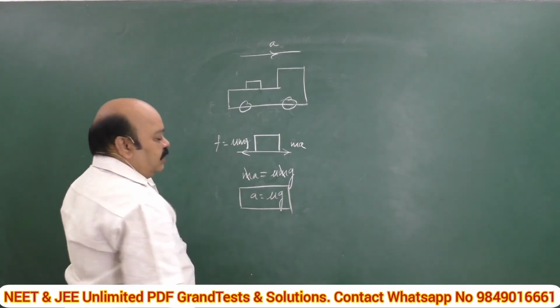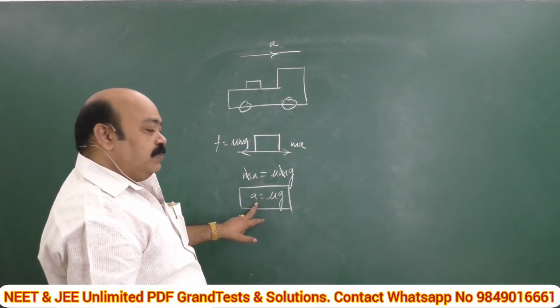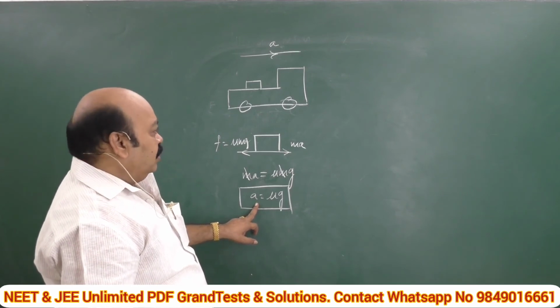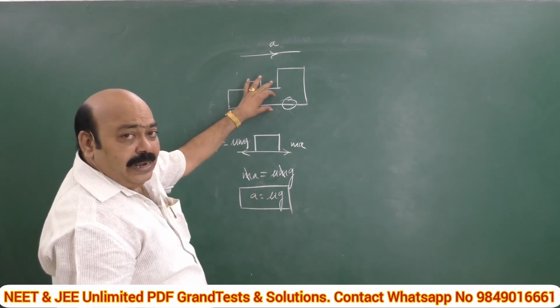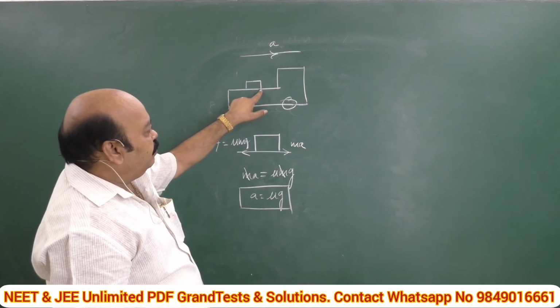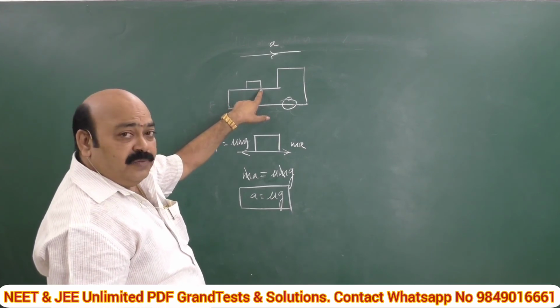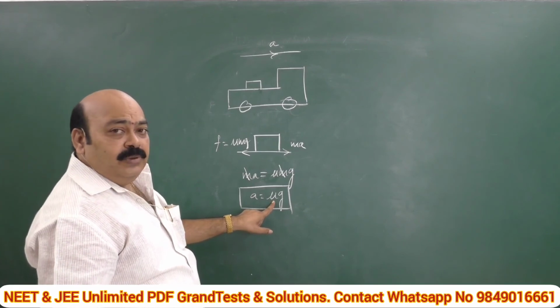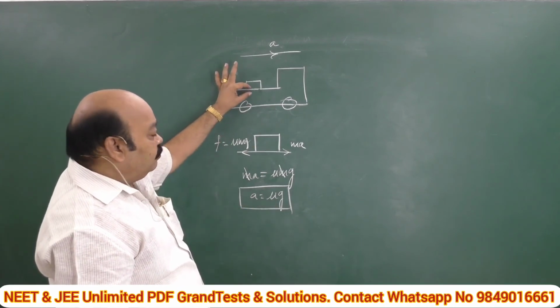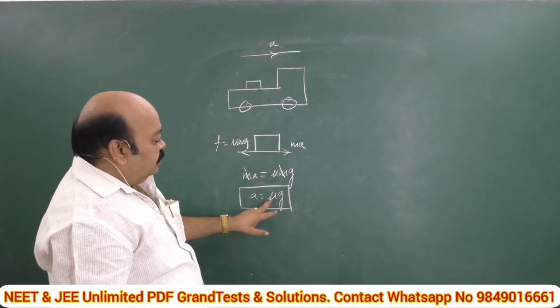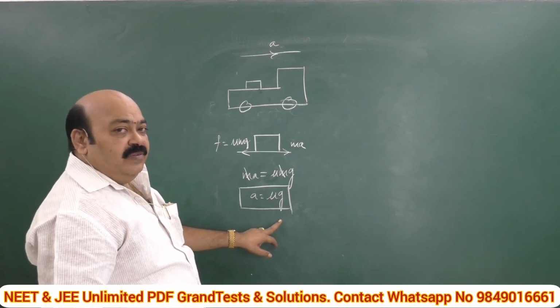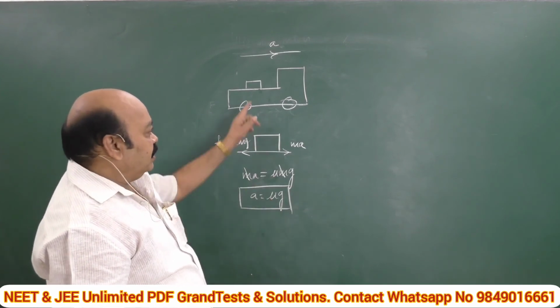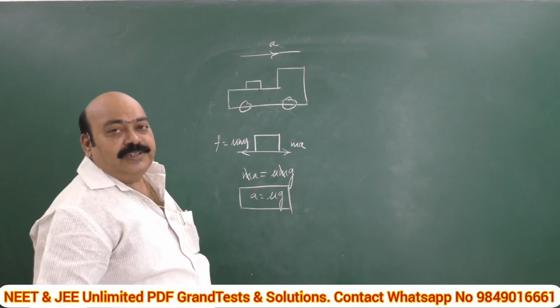That means we can calculate the maximum acceleration with which this truck can move so that a body placed on it does not fall down, given by a is equal to mu g. What is mu? Coefficient of friction between these two. And g you know very well, that is 9.8 meter per second square. So a is equal to mu g.